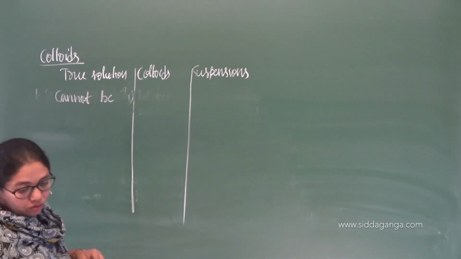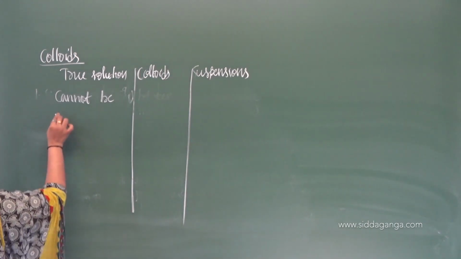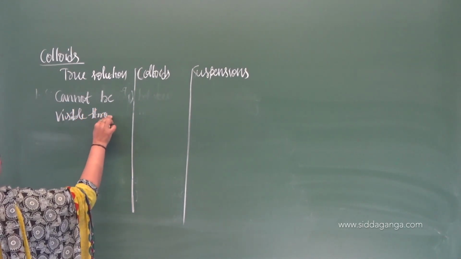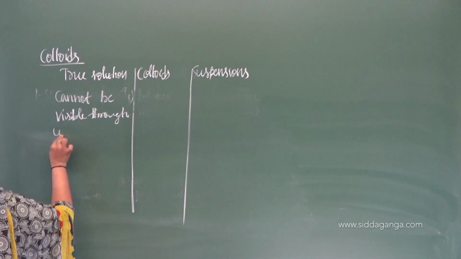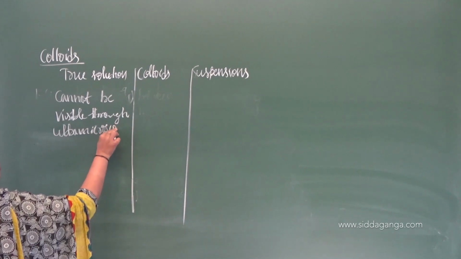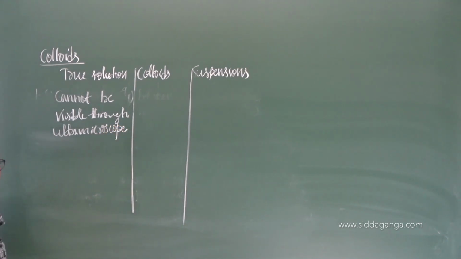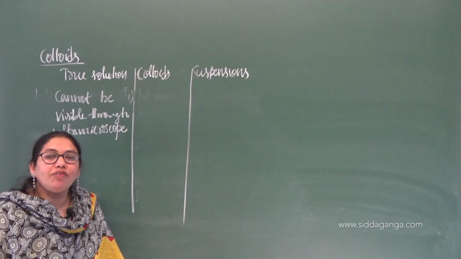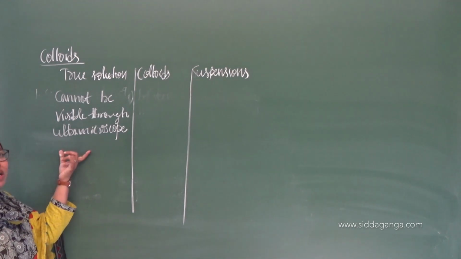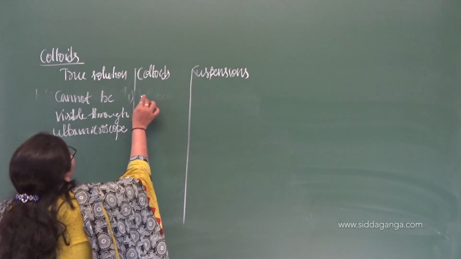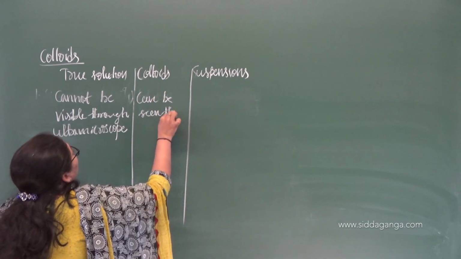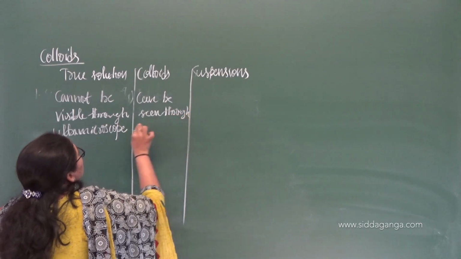Particles cannot be visible through an ultra microscope. They are very small, completely mixed with the solution, because their size is lesser than 1 nanometer. We cannot see them even with the ultra microscope. But in the case of colloids, particles can be seen through the ultra microscope.